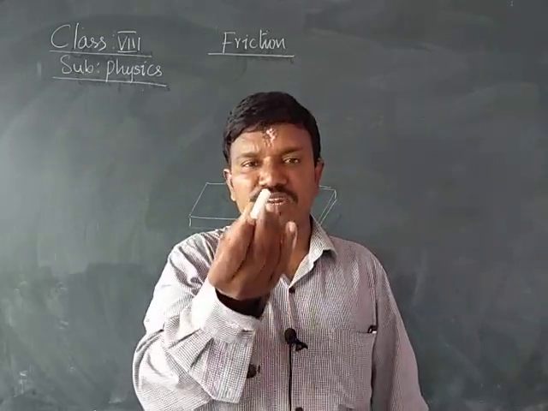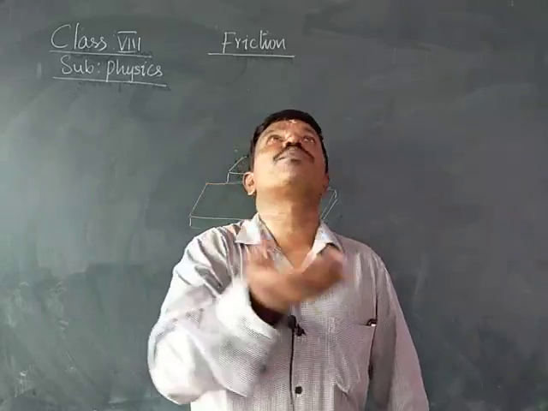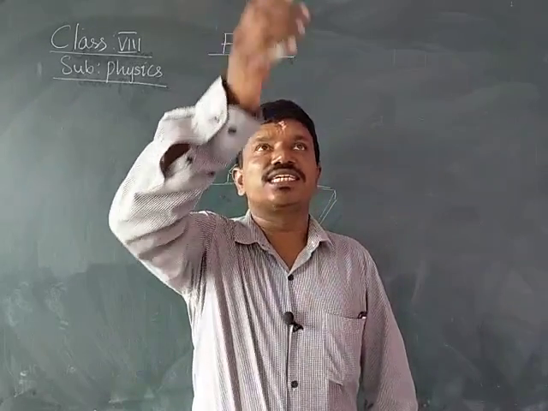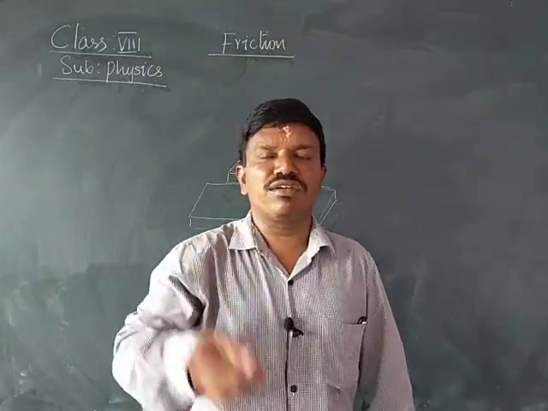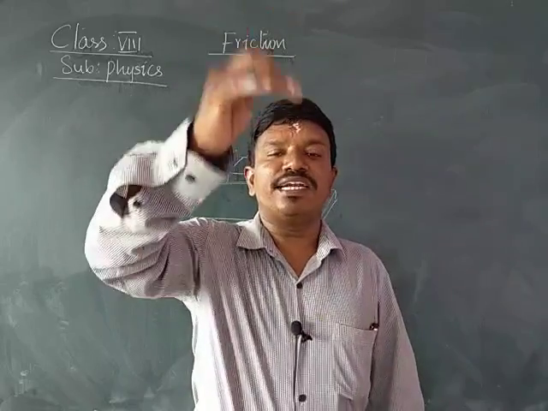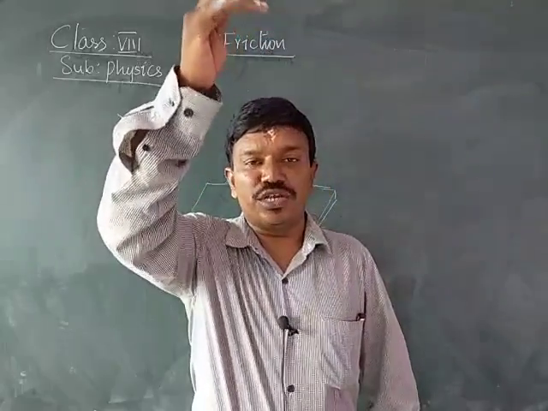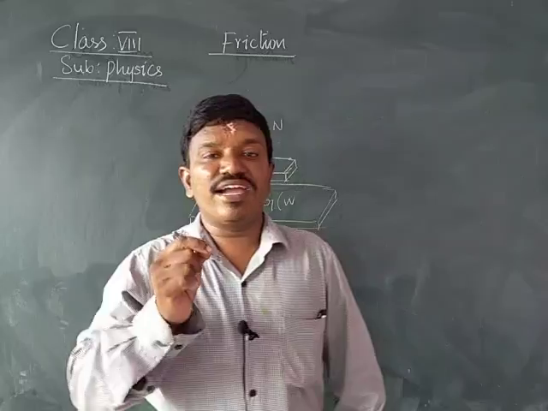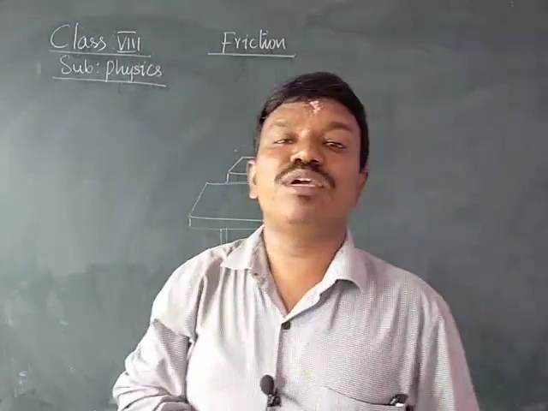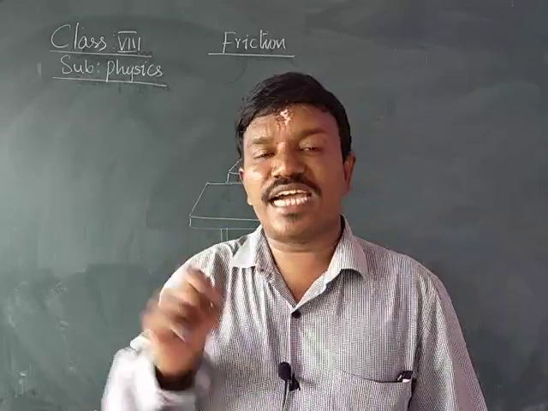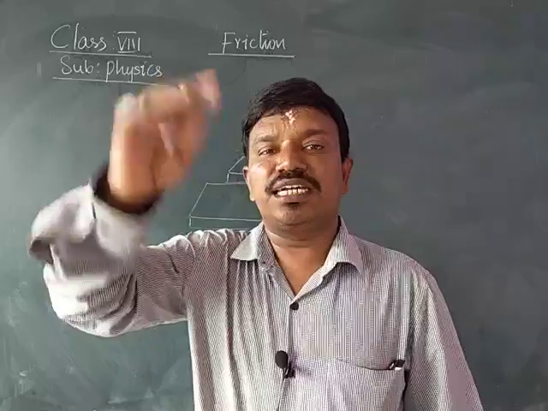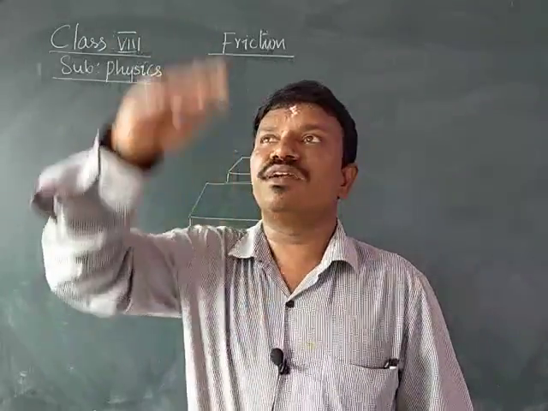Okay. Normally, when you take a chalk piece, and if I throw the chalk piece into the air, what happens after going a certain distance? It falls down. Why is it falling down? What is happening when it is going up slowly? The speed gradually decreases. Why is the speed of the chalk piece or any object decreasing? It is because of the air friction. Air friction opposes the body, such that due to that air friction, its speed gradually decreases.